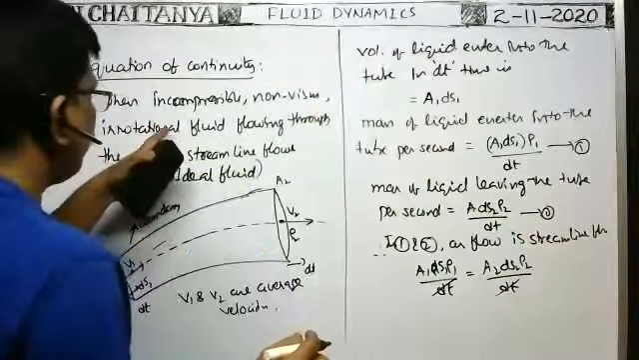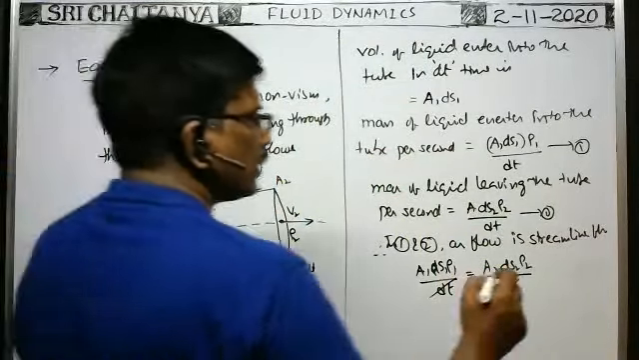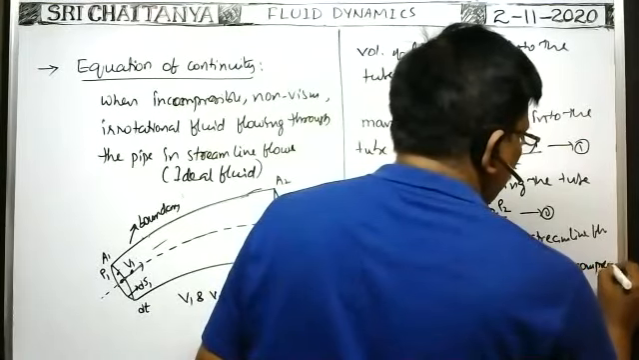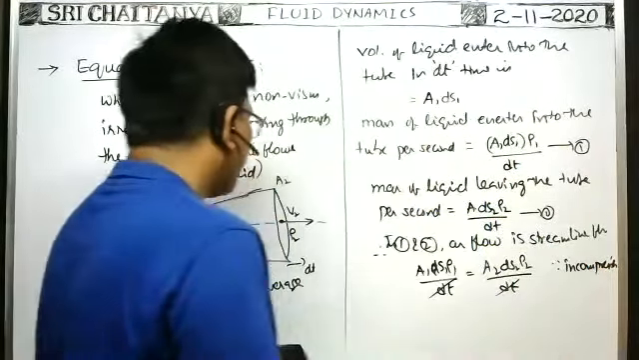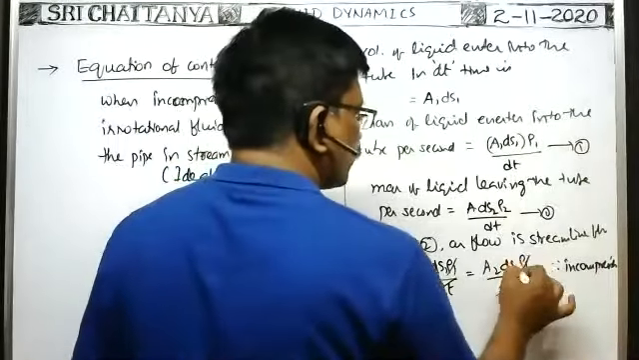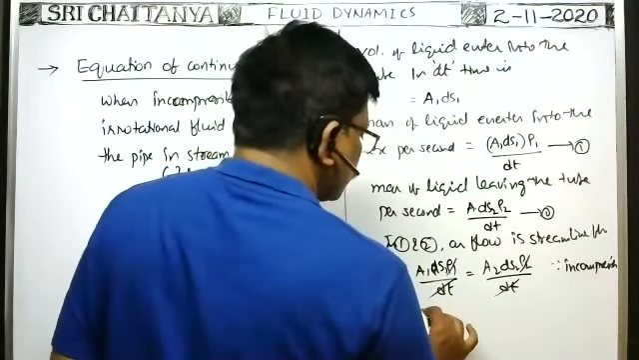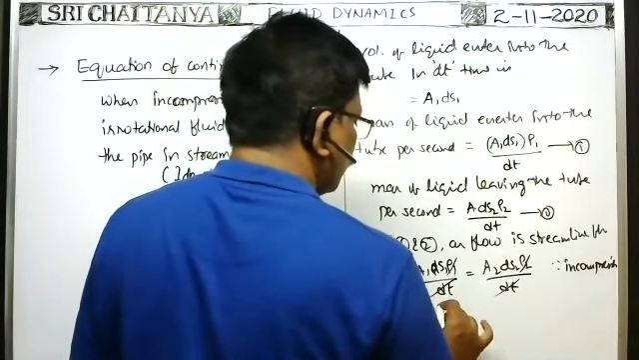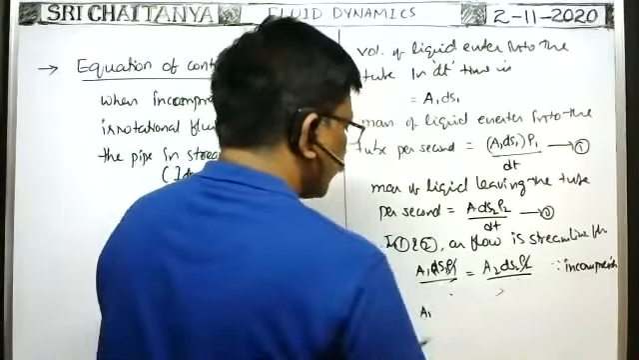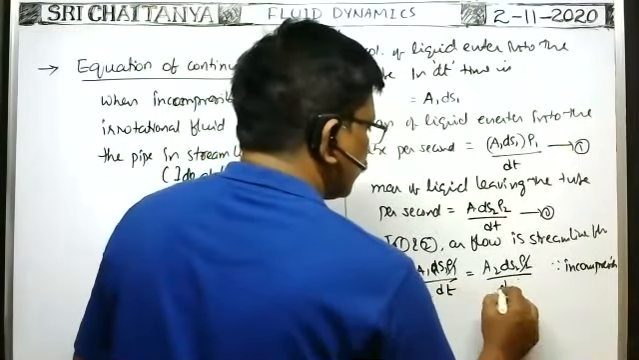Already we considered an ideal fluid, that's why it is incompressible. Since it is incompressible, the density of the fluid while entering and while leaving must be the same. That's why rho 1 and rho 2 are the same. Therefore, you don't cancel dt, you keep dt like that only.